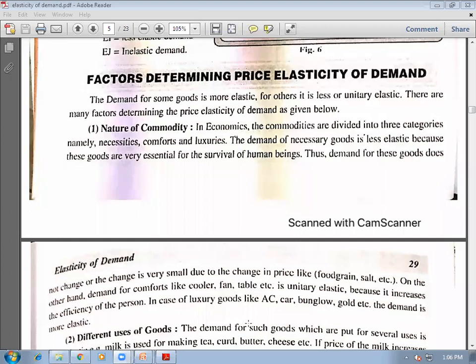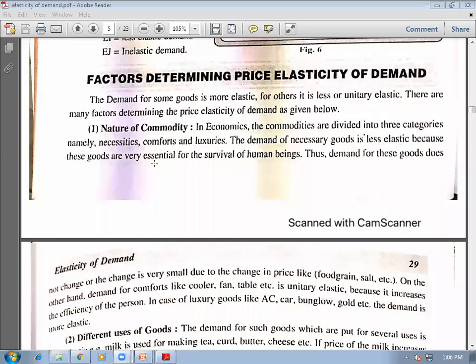We know that there are three types of commodities: necessities, comforts, and luxuries. Necessities, demand for which cannot change. We need that commodity in any case, like food, water. We can't live without that, right? That is necessity. That is necessity of life.